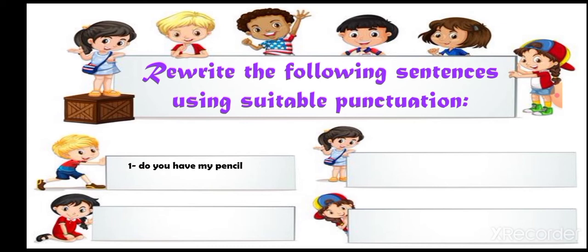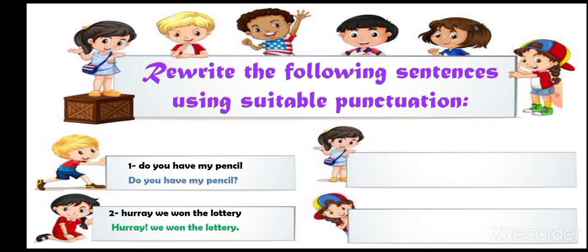So what will be the answer? See, the first letter D is capital. Do you have my pencil? I am asking, so at the end what will come? Question mark. Next one is hooray we won the lottery. Here we are showing the feeling of happiness that we have won the lottery. So what will be the answer? Hooray, we'll use an exclamation mark, and then we won the lottery. At the end, full stop.